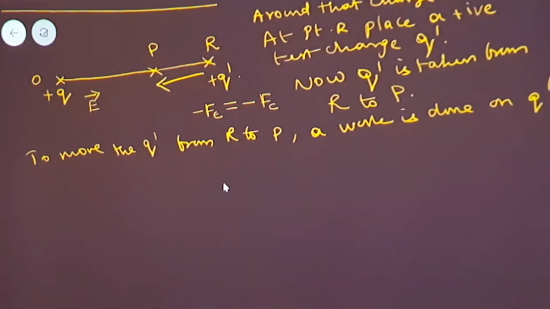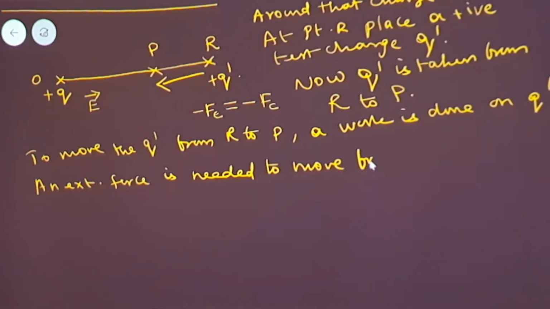So a work has to be done on the charge Q dash, means an external force should act on it. So an external force is required or needed to move the charge Q dash from R to P.